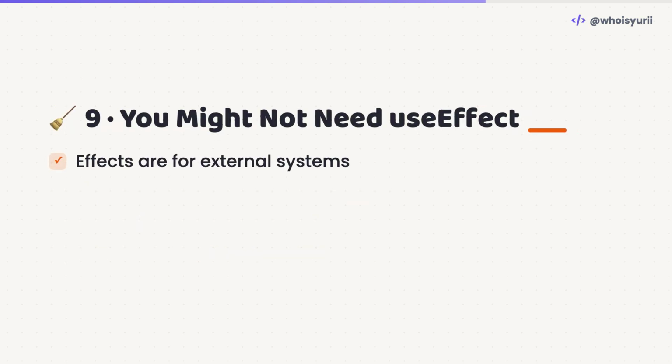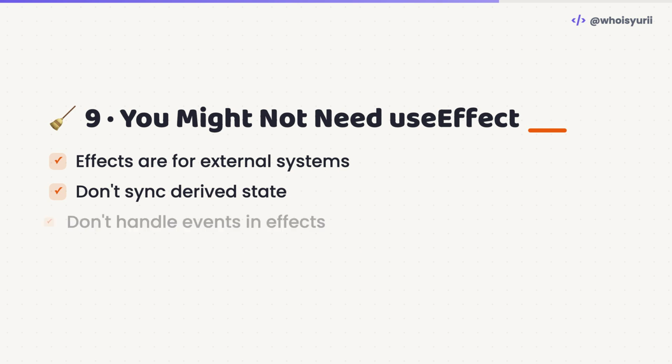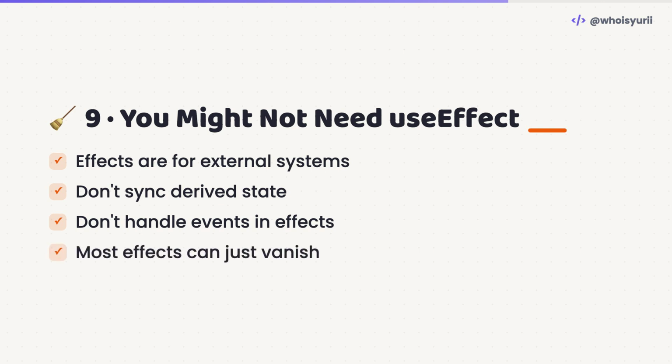Number 9, and the one that prevents the most bugs, you might not need that effect. Effects exist to talk to things outside React, the network, the DOM, a subscription. They are not for computing values from props or responding to clicks. Derive during render instead, and watch half your effects disappear.